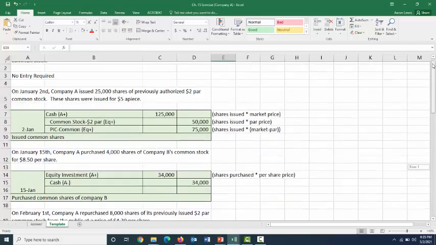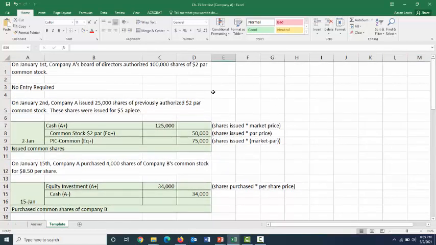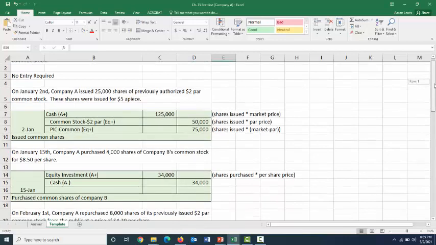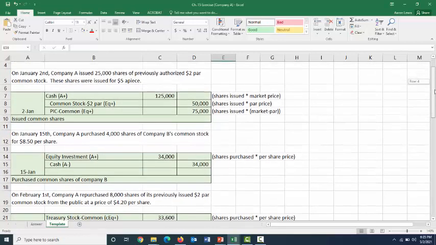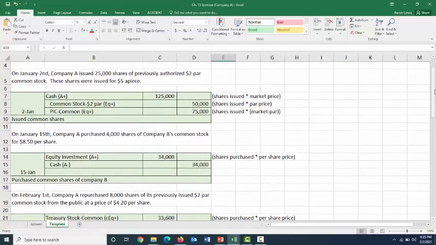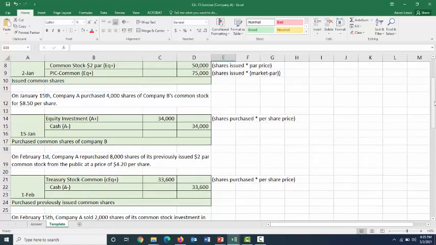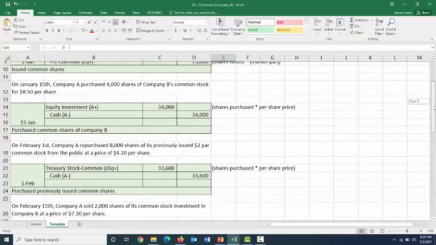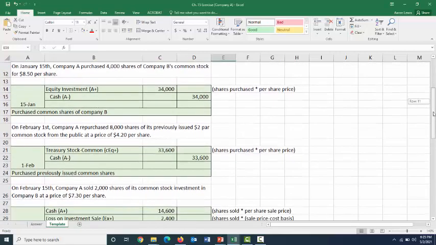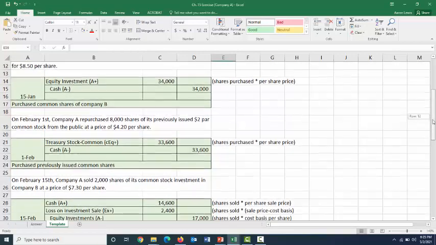Well, let's go through, and we see that we issued on January 2nd 25,000 shares of this previously authorized $2 par common stock. So we had 25,000 shares issued there. Scrolling down through, our January 15th entry is us buying someone else's stock, so that definitely doesn't matter for shares issued. On February 1st, we're repurchasing our own shares. Well, that doesn't matter with shares being issued. And then on February 15th, we're selling some of our stock investment. Doesn't matter for shares issued.